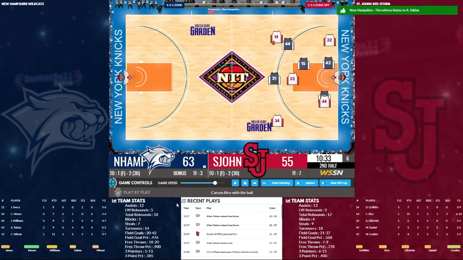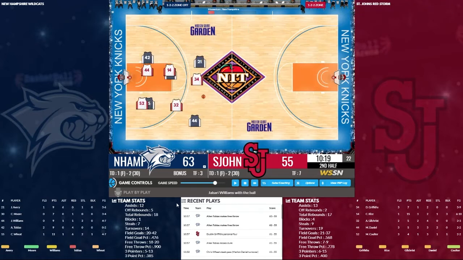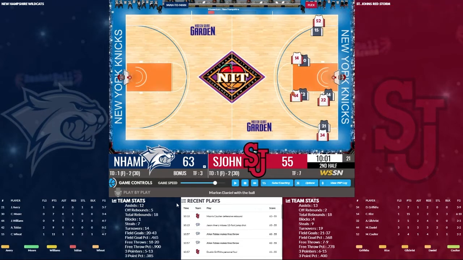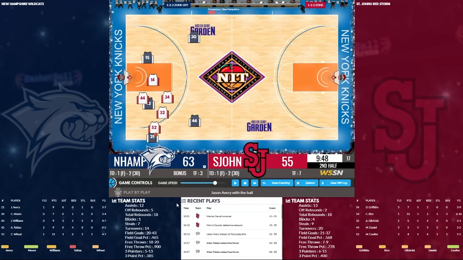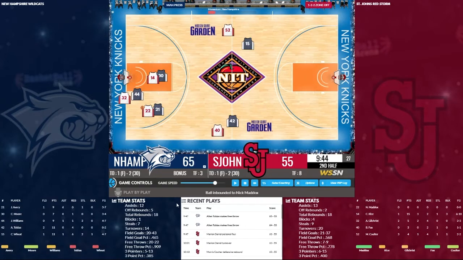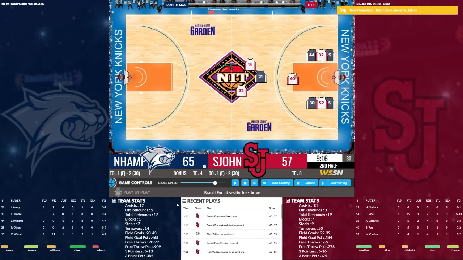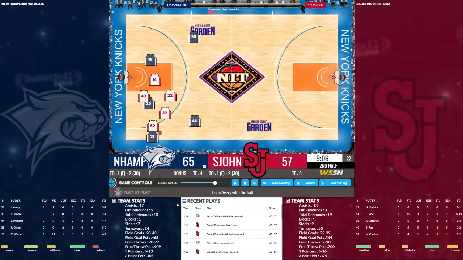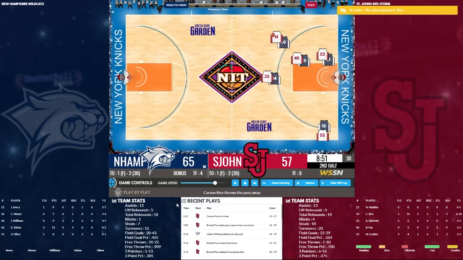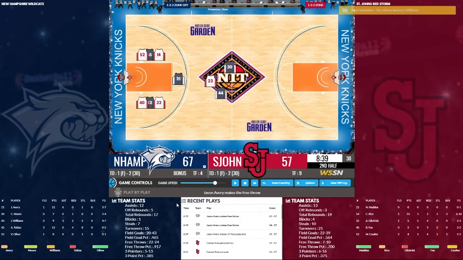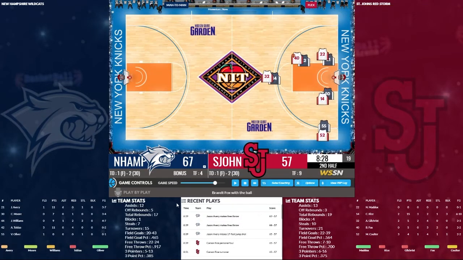We switch to a 1-3-1. Foul line jumper, no good. St. John's with the rebound. We get it back, up 8. 2 free throws by Tobias. He's got 11. And we are up 10. They missed the and-1 to get it within 8, and we turn it over. They turn it over. We get it back. 2 free throws by Avery put us up by 10.